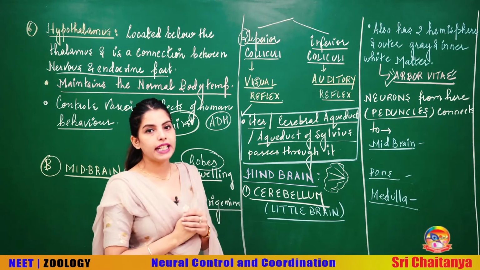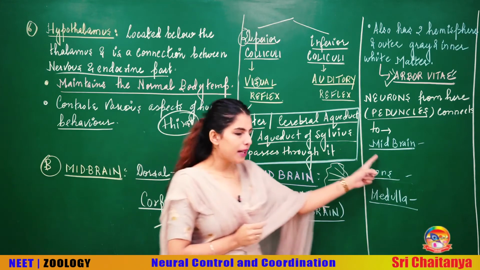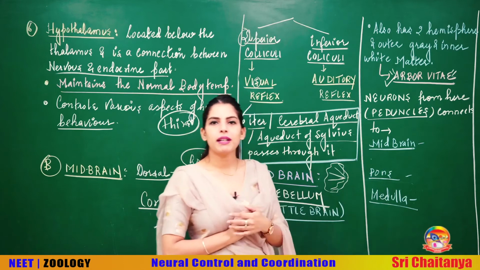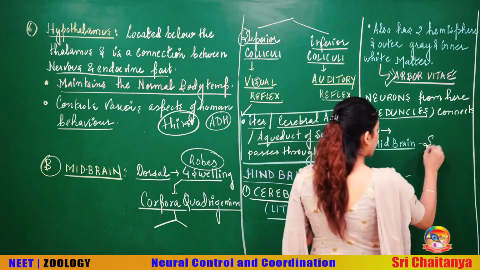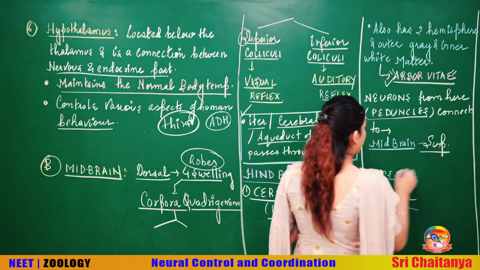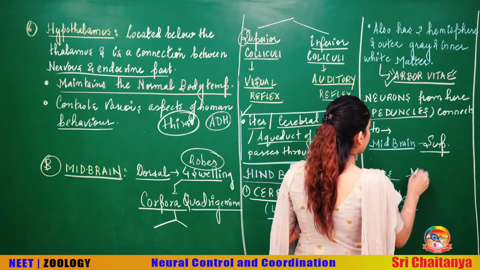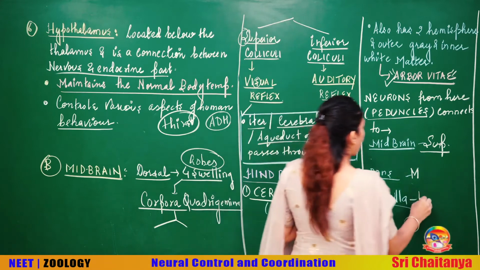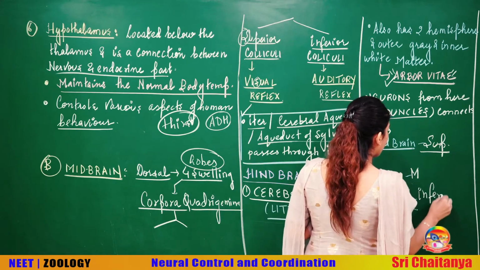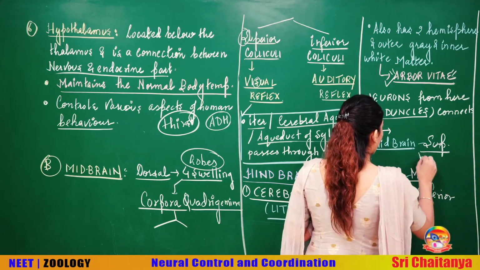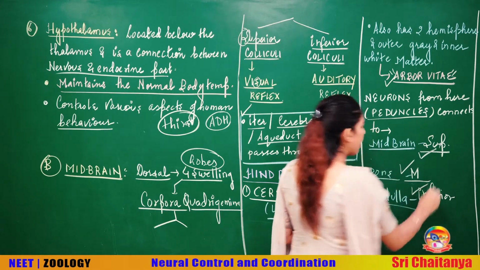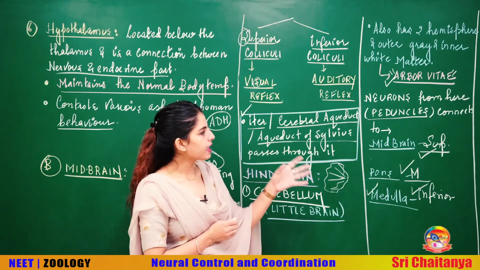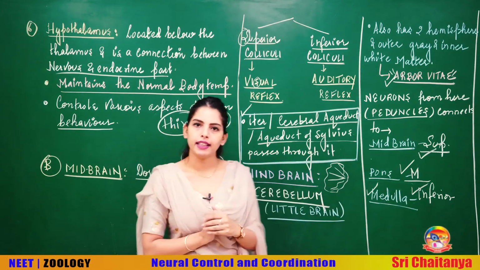Now talking about the peduncles that connect with the midbrain, pons and medulla, what are the names? The one which connects with the midbrain is called the superior peduncle. The one which connects with the pons is called the middle peduncle. And the one which connects with the medulla is called the inferior peduncle. The superior peduncle, the middle peduncle and the inferior peduncle: these are the three peduncles, the collections of neurons connecting the different parts with the cerebellum.